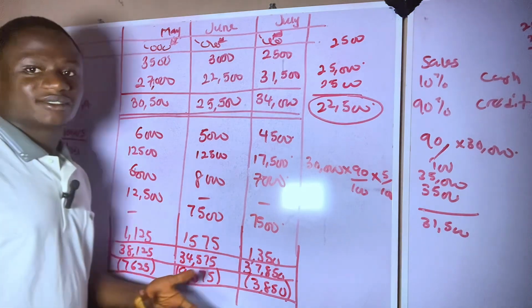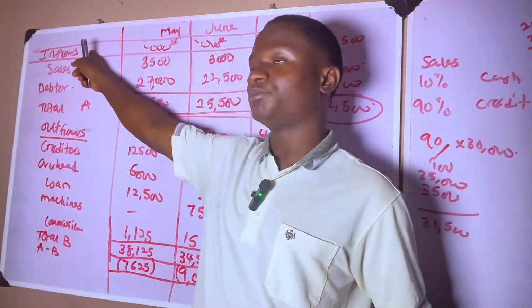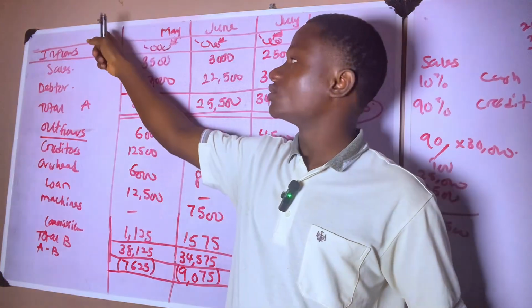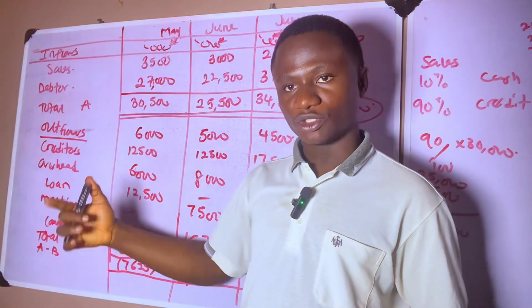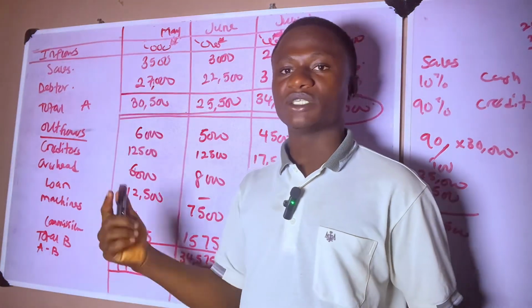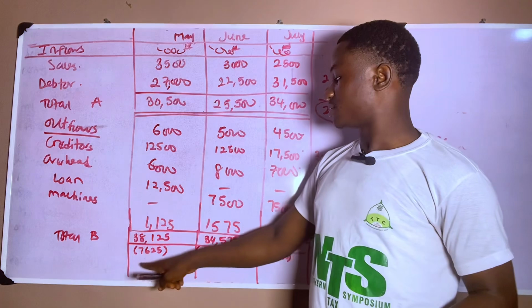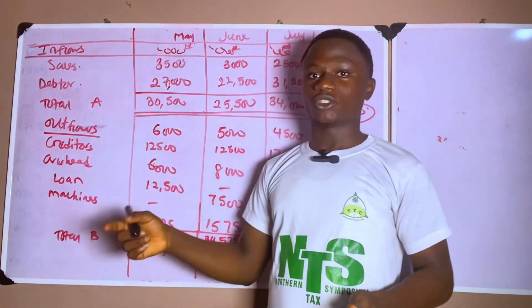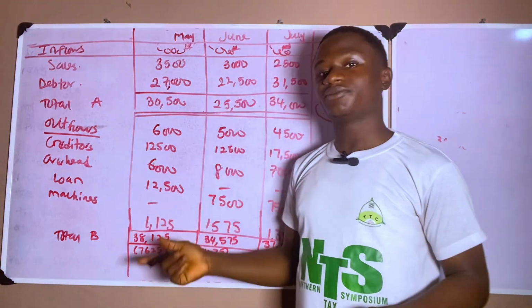But don't forget that at the beginning of the question, we were given the opening balance of April. Sorry, the closing balance of April will serve as the opening balance of May. So there's something we need to do now. The closing balance of April was given at the beginning of the question as 11 million naira, which is 11,000 naira.